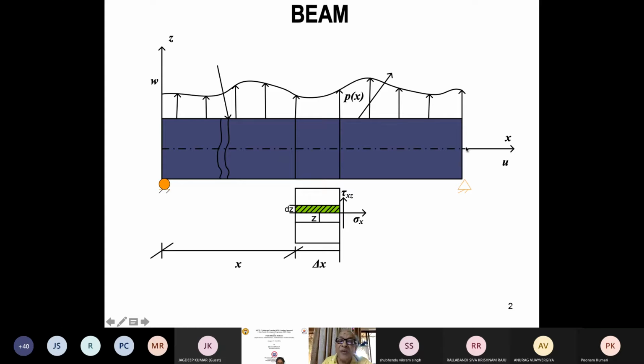So we will study only the behavior of a simple line. That is the process of reduction of a 2D problem into a one-dimensional problem. So beam is a theory of one dimension in which we reduce the 2D problem to one dimension by assuming a displacement pattern through the depth. Assuming, because a beam has a shorter depth and longer length, I can make some assumption regarding the displacement pattern through the depth and other assumptions.